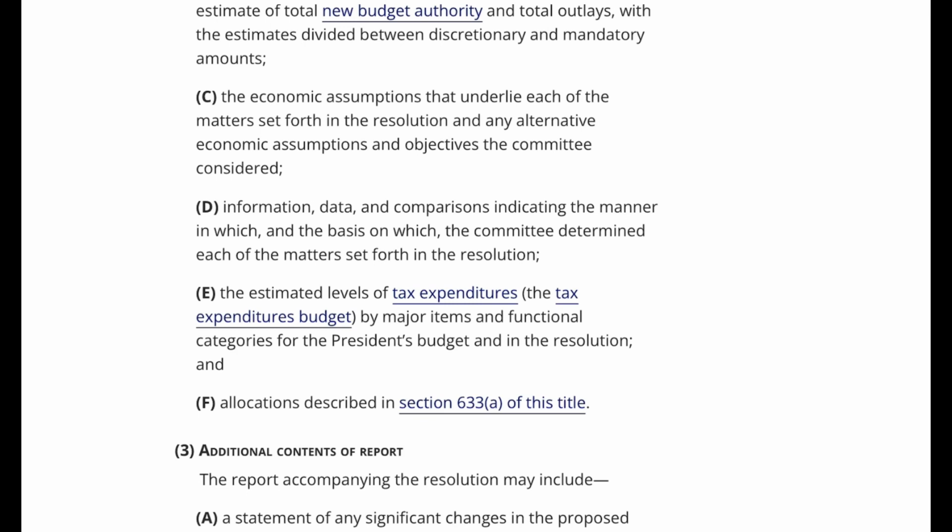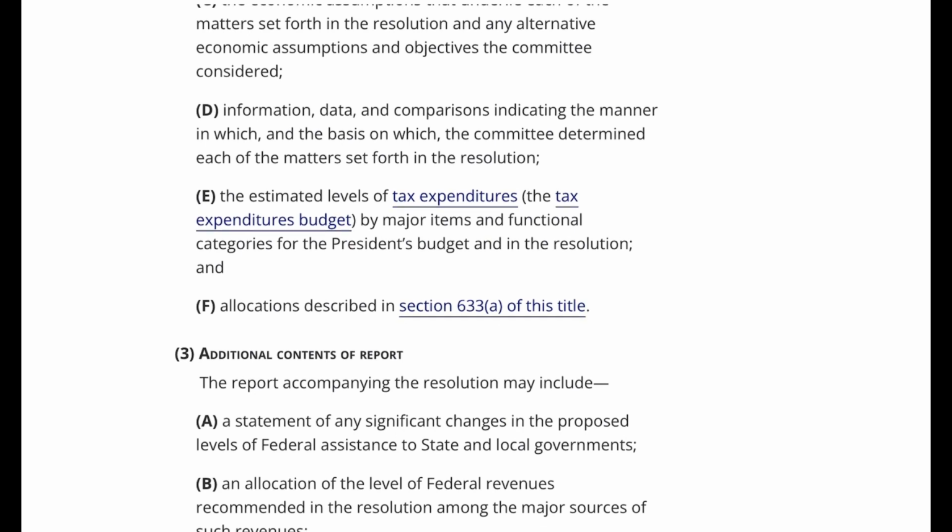D. Information, data, and comparisons indicating the manner in which, and the basis on which, the committee determined each of the matters set forth in the resolution. E. The estimated levels of tax expenditures, the tax expenditures budget by major items and functional categories for the President's budget and in the resolution. And F. Allocations described in Section 633A of this title.